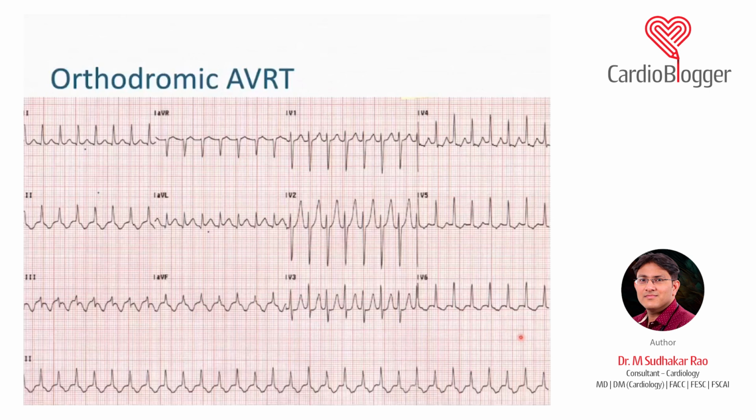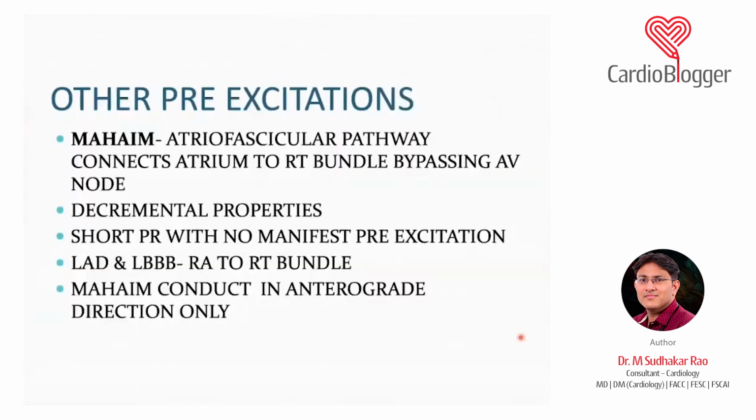By ECG there is actually no way you can differentiate after termination, because both AVRT and AVNRT will terminate with a P wave, and termination with a QRS won't differentiate either. Now there are other pre-excitation syndromes, which I won't go into detail. There are various fibers, the most common being the Kent fiber.